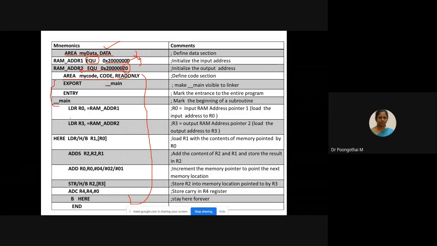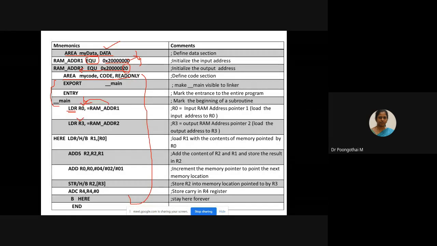So what I am going to do is move that particular address into the corresponding register and make this a pointer. For that I have to use LDR. The syntax is LDR R0, =RAM_address1. So this RAM_address1 holds which value? 200. Okay, so that value is now loaded into R0. Now your R0 holds this value.